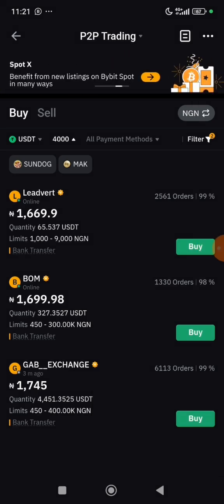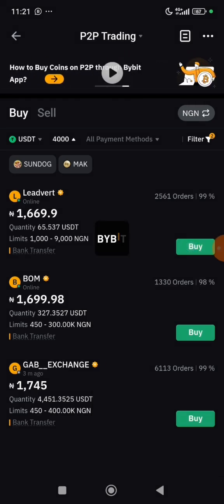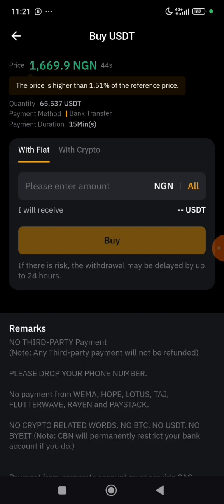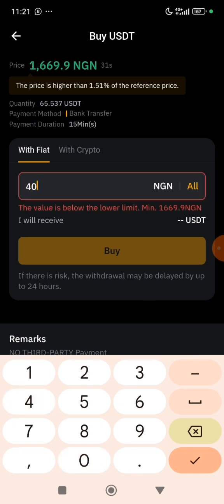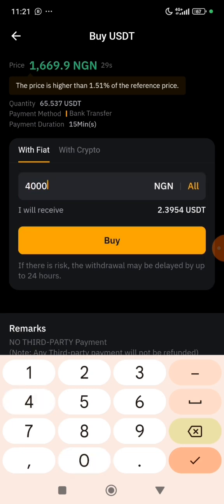A lot of people don't understand how to do this, so please, this is the right way. So I am going to tap on buy now. It will open a page and ask me to put in the amount of USDT I want to buy in fiat or with crypto, but leave it on with fiat. And you write in Naira. So I will be writing 4,000 Naira because that is what I want to buy. Then you tap on buy.